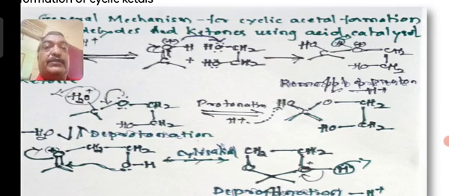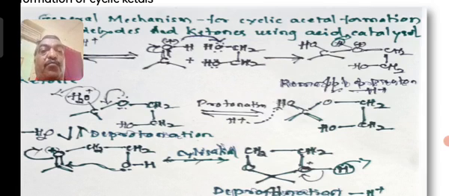You can see H2O+ is unstable. It tries to lose its molecule. So when there is a loss of a molecule of water, the lone pair of electrons on the oxygen will create a carbon to oxygen double bond.